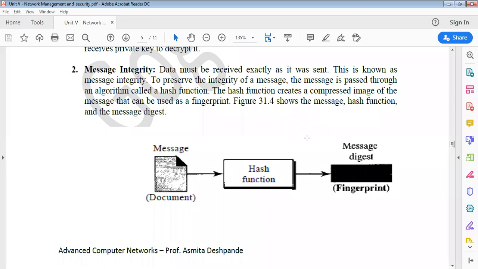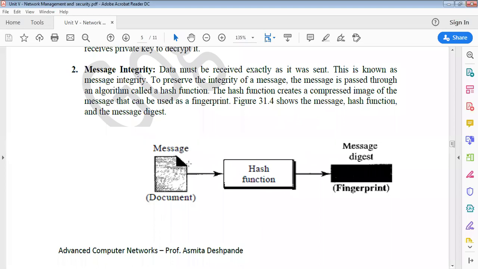To preserve the integrity of a message, the message is passed through an algorithm called the hash function. Whatever information we want to send to the destination, we use this hashing algorithm, or hash function. This hash function creates a compressed image of the message that can be used as a fingerprint.